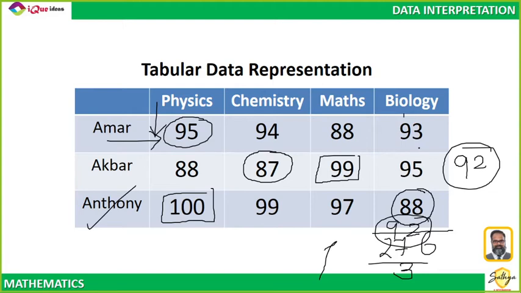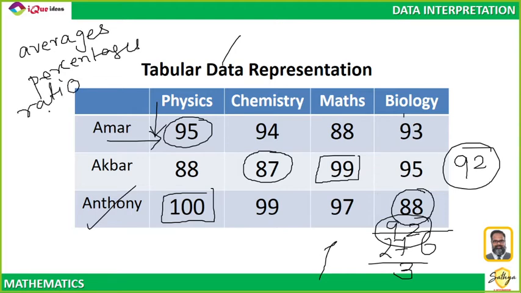Right? So from this simple table, I can very easily ask different types of questions. So what are the key concepts which I can do with these numbers? I can ask you to find out averages. I can ask you to find out percentages. I can ask what is the ratio between two numbers. So averages, percentages, ratio, these are the concepts which can be asked from the information in this table.